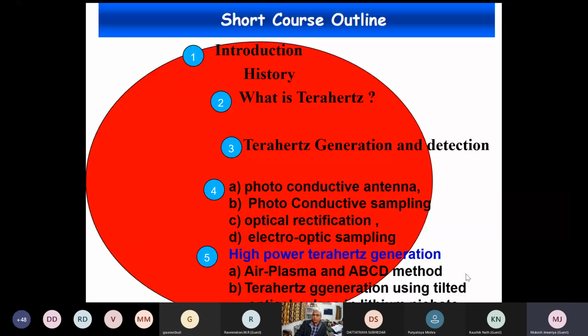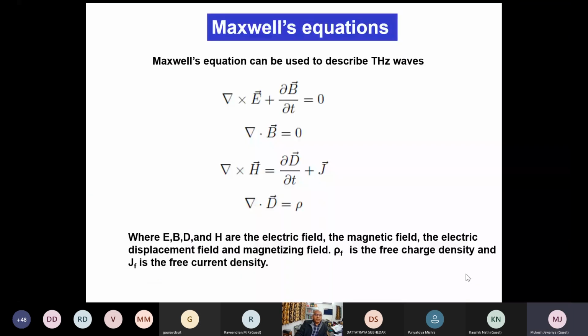So the story begins from Maxwell equation. The equation of motion for all the electromagnetic wave is Maxwell equation.